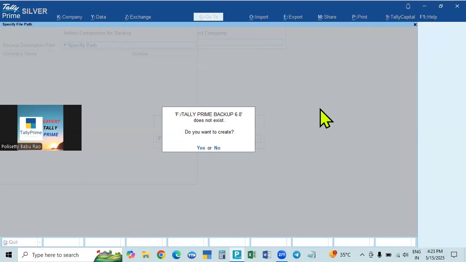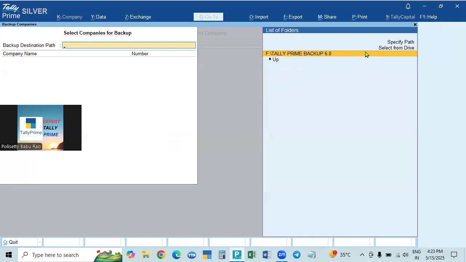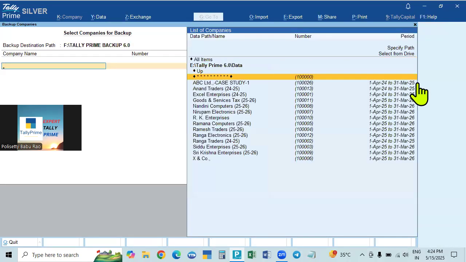We can select it. But if it is not already existing and you create it here, it asks, do you want to create now? Yes. Then it will come here. Select from drive, select the path and click, and it will come here. Once it is created, press Enter and it will go there automatically.